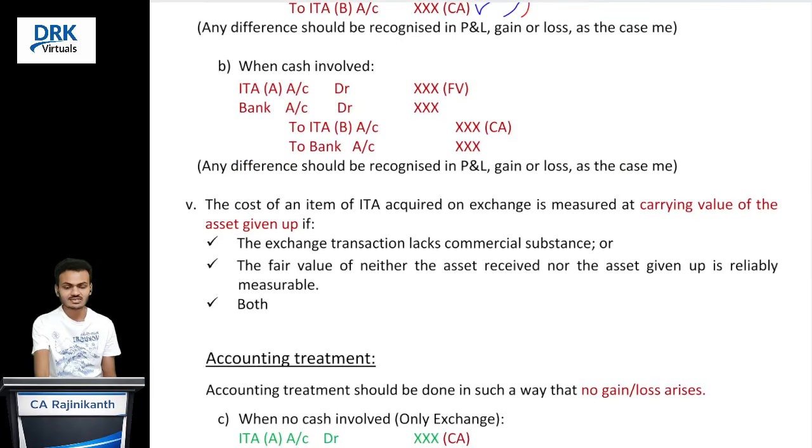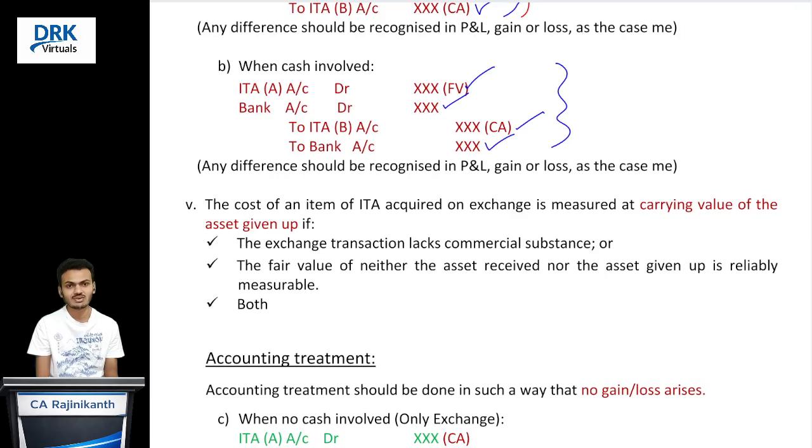Okay. If cash involvement is there, that skeleton entry you write as it is: de-recognize at carrying amount, recognize at fair value. If you are paying, credit that amount. If you are getting, debit that amount. The difference you recognize in profit and loss account. That's it. Suppose, as you said, commercial substance should exist and fair values of either of those assets can be measured reliably. If these two conditions are satisfied,